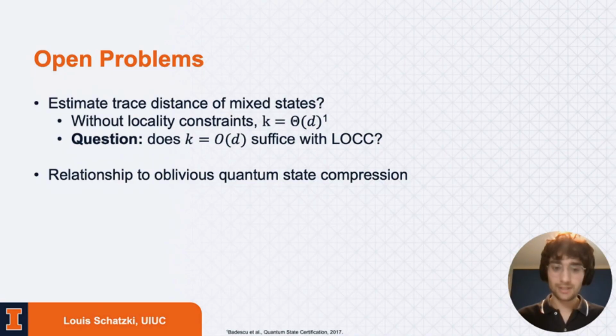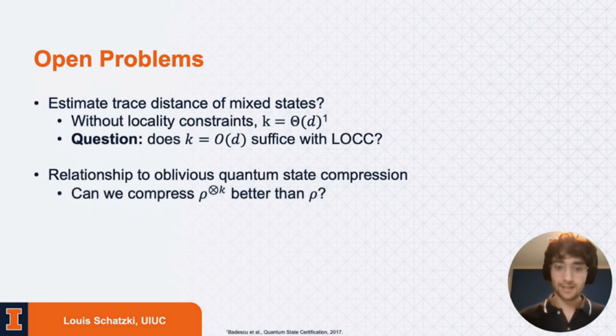Another thing I want to mention is just more broadly how this is related to oblivious quantum state compression. And what do I mean by this? Well, I mean that say you're given k copies of a quantum state, and you want to compress this in some way where you don't actually know what rho is effectively. There are existing techniques, and one part of our method with entanglement was really effectively just using state compression. But a good question is if you can compress multiple copies of a state better than you could with single copy compression schemes.